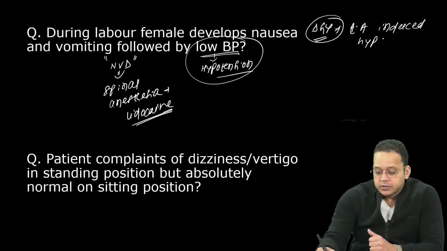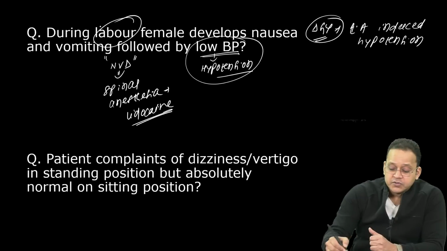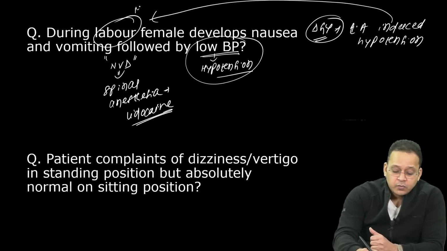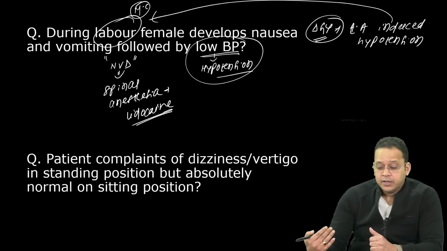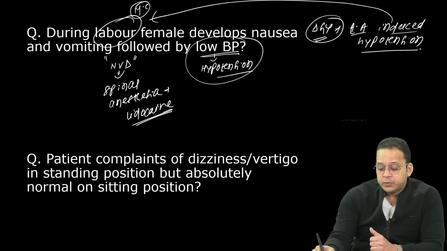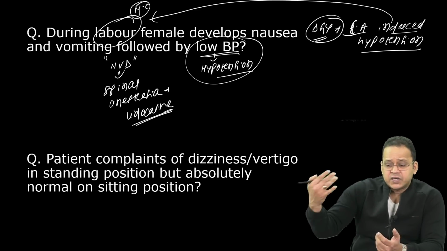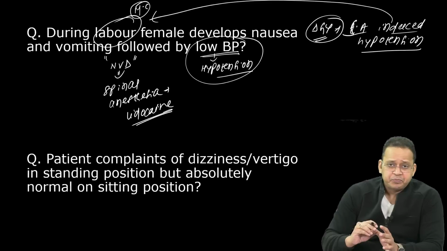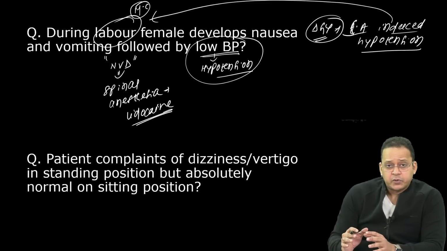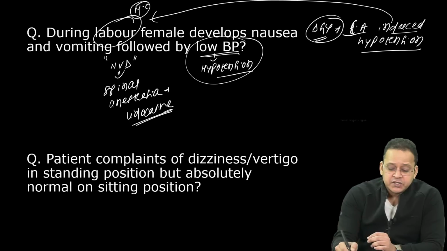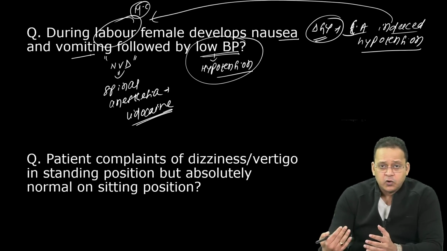induced hypotension. Why have I given the case of labor? Because it is more common during labor. It is local anesthetic induced hypotension whenever I give spinal anesthesia, or I can say spinal anesthesia induced hypotension. Remember, the initial presentation is nausea and vomiting, followed by low blood pressure.